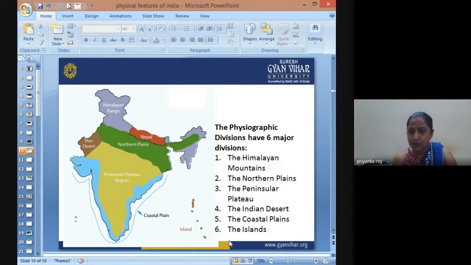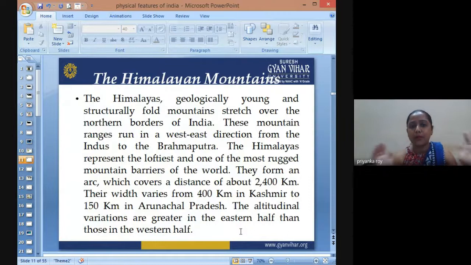So we have six physiographic divisions: the northern Himalayan mountains, the northern plains, the peninsular plateau, the Indian desert, then the coastal plains and islands. Now let's talk about the Himalayan mountains. The Himalayas are geologically younger fold mountains, a younger structure compared to the other geological structures we come across over the world. It is a young fold mountain that stretches over the northern borders of our country, acting as a natural barrier.